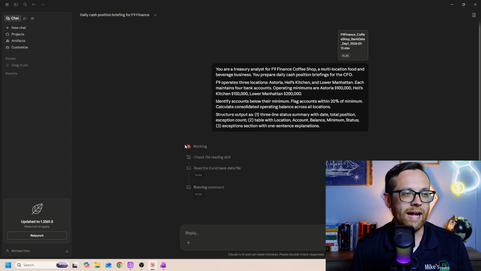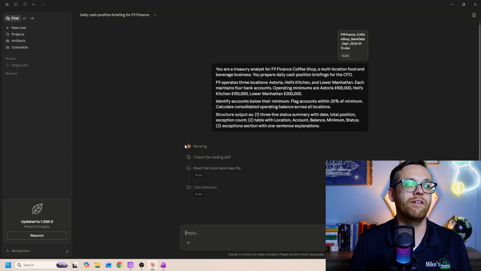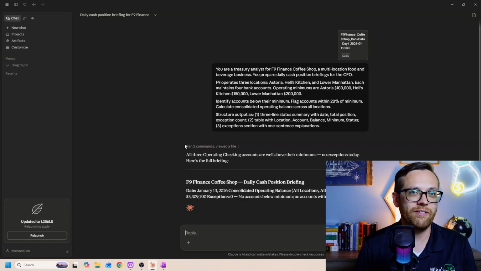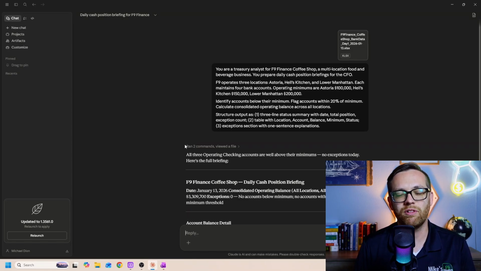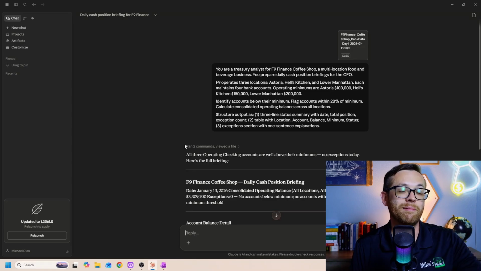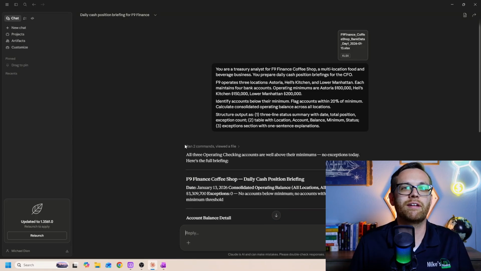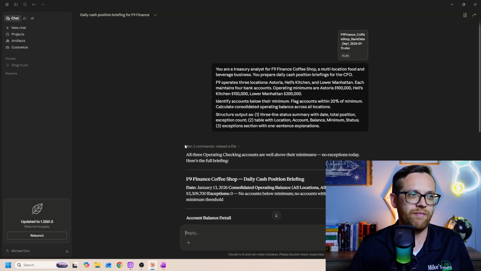Now, it's good to watch some of the things Claude's doing as we go through here. We're going to learn a lot more about this later, so don't get overwhelmed, but you'll see Claude is running steps, and it's doing a thing here called skills. To read the Excel file, Claude had to call a skill. First it called a skill about calling skills to see what it needed, and then it called the Excel skill. Those are skills built into Claude, maintained by Anthropic, and later we'll learn how to do some of our own skills in a similar fashion.